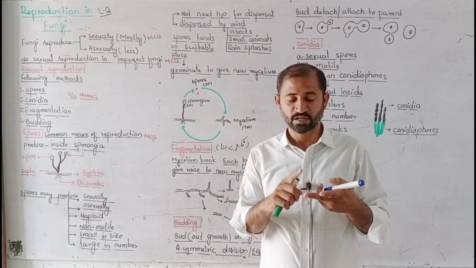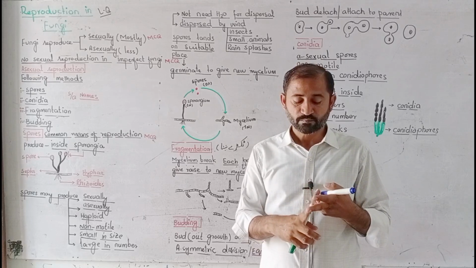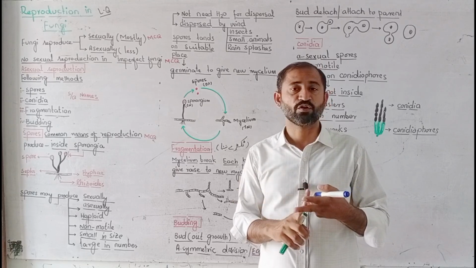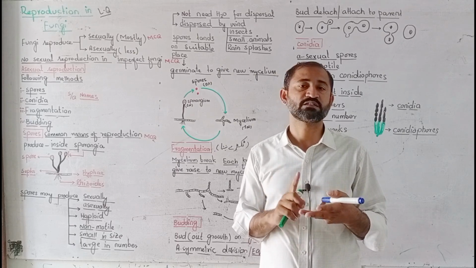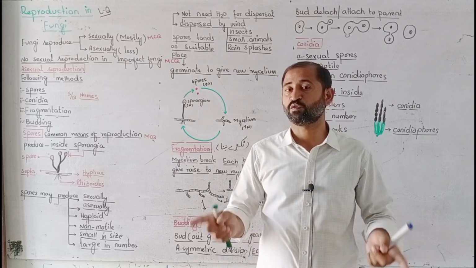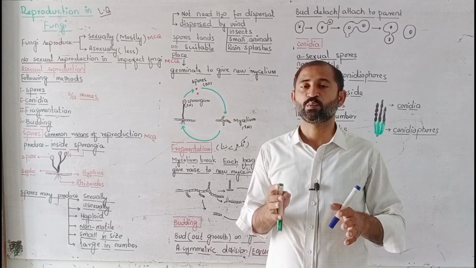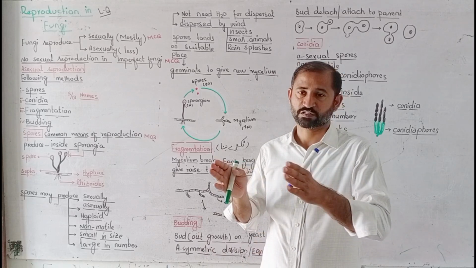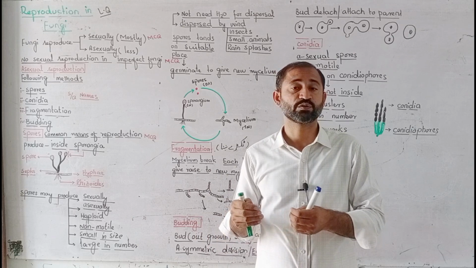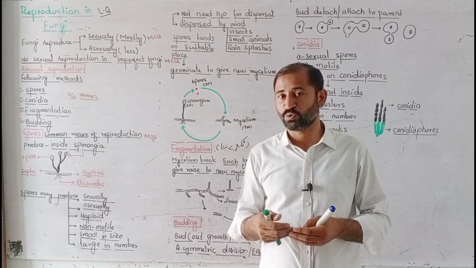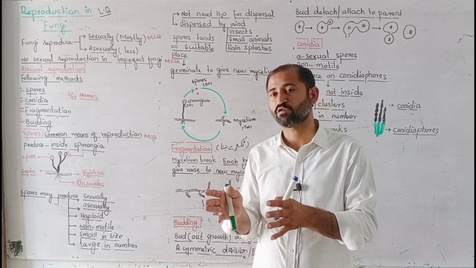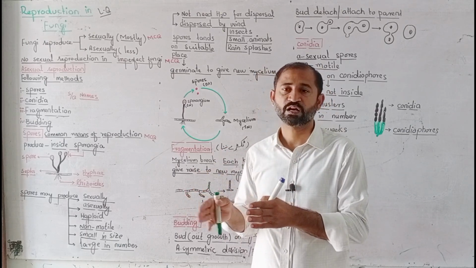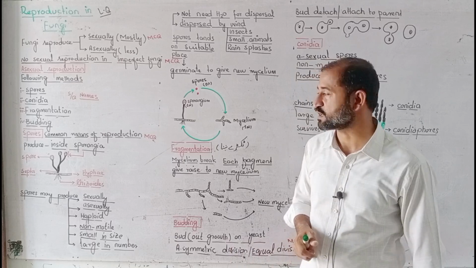small in size, and whenever they are dispersed, they are dispersed only by wind, rain splashes, small animals, and insects, but they do not need water for dispersal. And whenever they land on a suitable soil or a suitable medium, they grow to form their mycelium again, and their sporangia are formed in which spores are produced, and then the cycle starts.